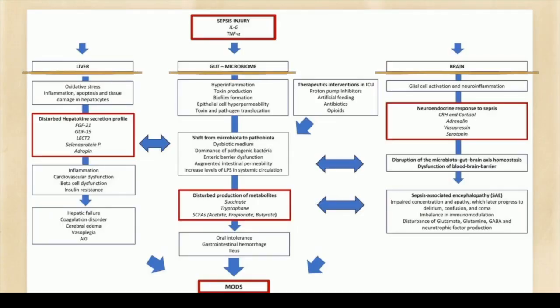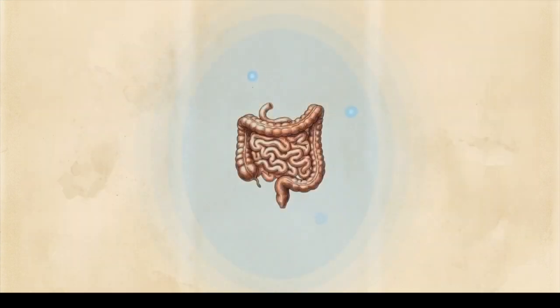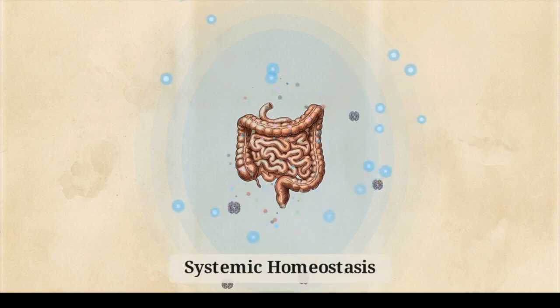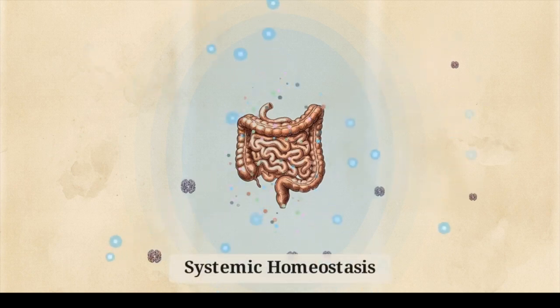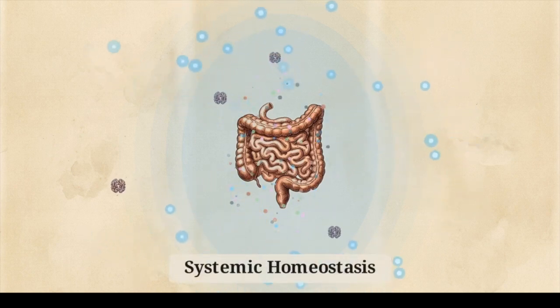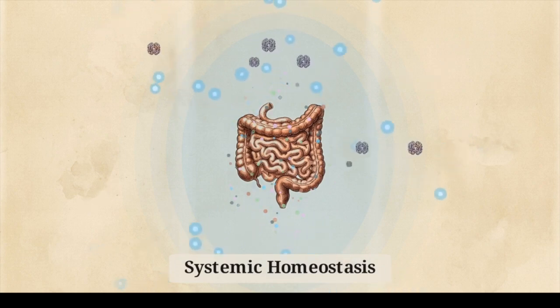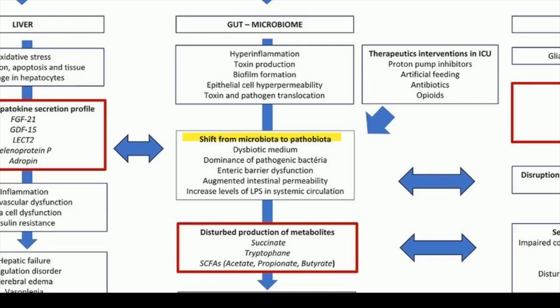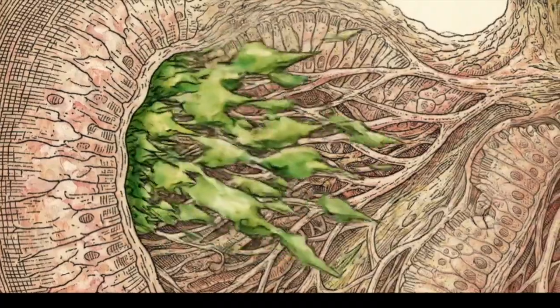This layout shows the flow between the gut, liver, and brain, a primary network for metabolic and inflammatory regulation. Normally, the gut microbiome acts as a symbiotic endocrine organ, dictating systemic immune responses and maintaining homeostasis. Sepsis induced hypoperfusion reconfigures this microbiome into a toxic pathobiota, which destroys the enteric barrier.